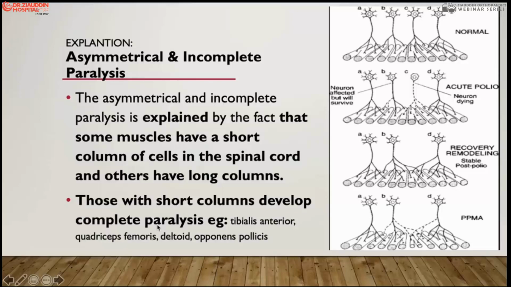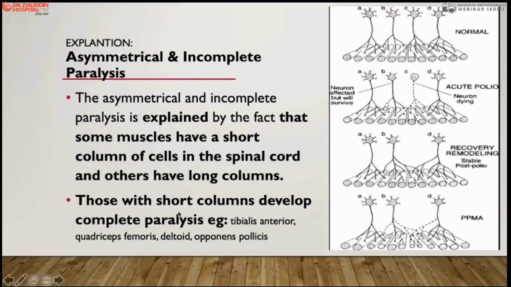The question arises, why this asymmetrical and incomplete paralysis in poliomyelitis? If you see the neuron system, it is explained that some muscles have short columns in the spinal cord and some muscles have a long column. So when there is a disease, it destroys the neurons and recovery also takes place. The muscles with short columns have complete paralysis. Therefore, when there is a short column destruction, complete paralysis occurs. When there is a long column, incomplete paralysis with recovery occurs.